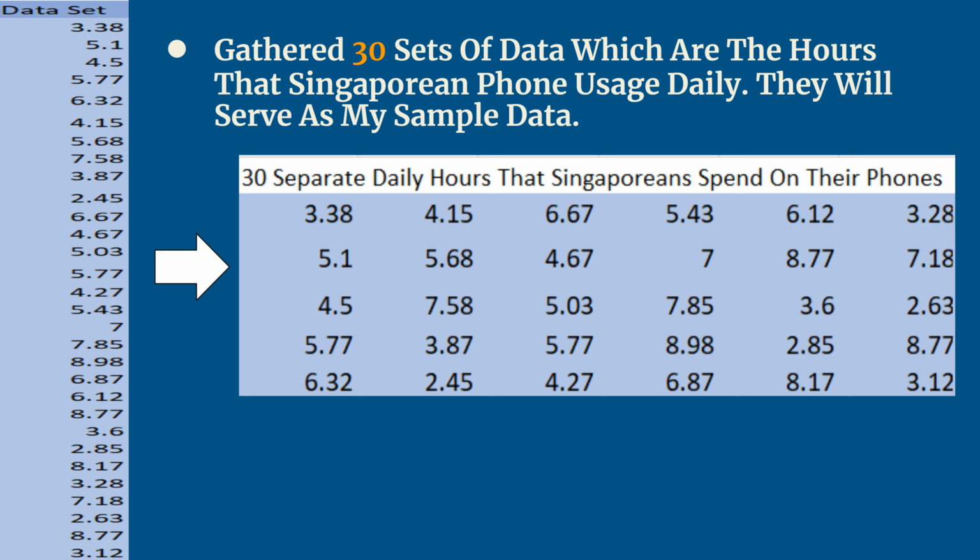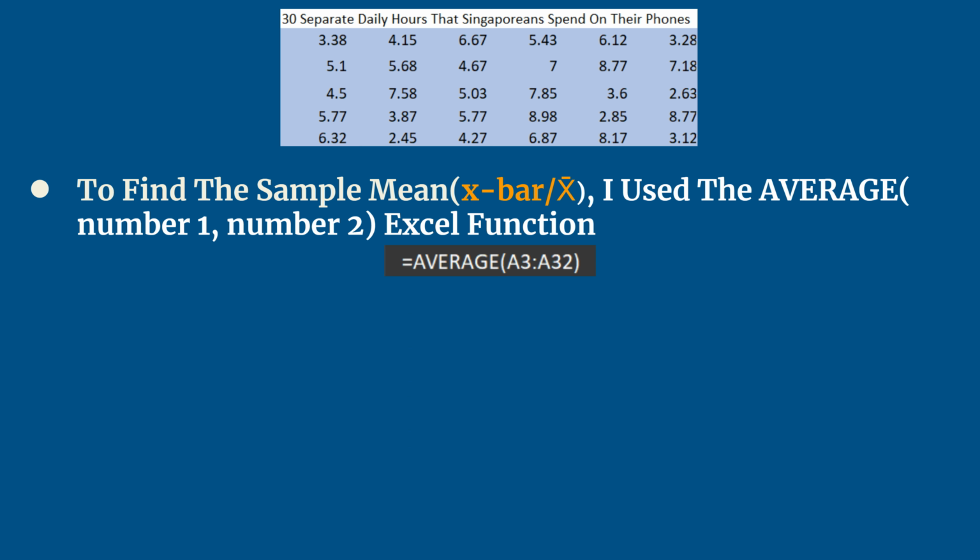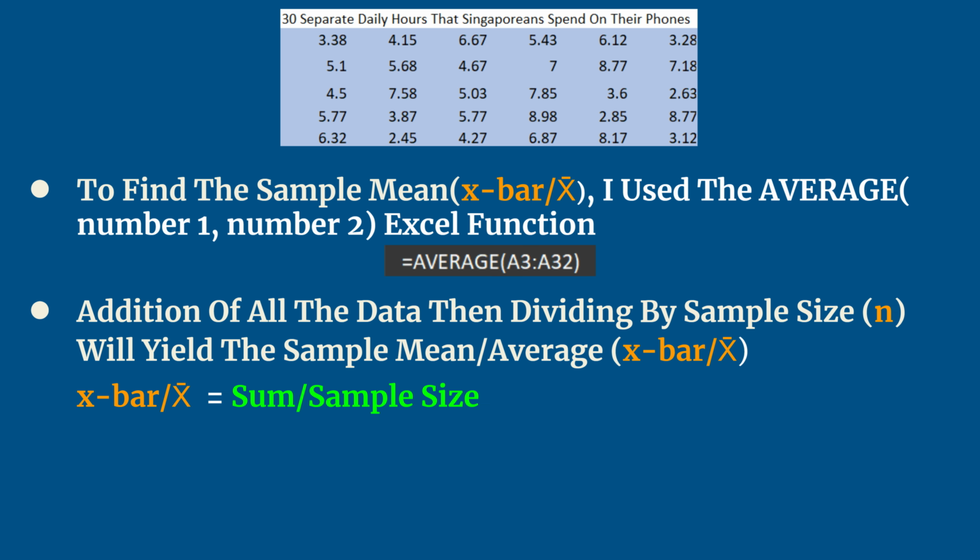There are 30 rows of hours that different Singaporeans spend on their phones daily, meaning that the size of my sample n is 30. To find the sample mean x bar, I used the average Excel function. To calculate the mean of the sample x bar, I added all the hours that each individual spends on their phones daily and then divided by the size of the sample n.